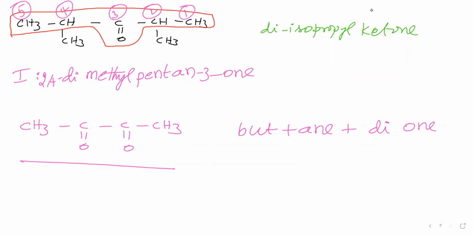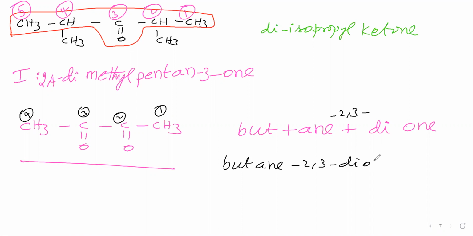Then we have to say the position of the ketone, so let us give the numbering. Here number 1, here number 2, here number 3, here number 4. So this ketone position is 3, this ketone position is 2. Therefore, we can say 2,3-dione. Next, when dione, trione like that is coming, in the primary suffix an, the last letter E, don't drop it. Therefore, write the last letter E as it is. Therefore, butane-2,3-dione is the name of this compound.